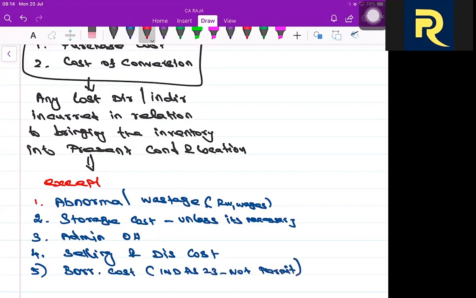You should be very careful with respect to storage cost and borrowing cost. Why should I be careful? Sometimes we'll be adding them to the cost of inventory and sometimes we'll not. Unless it is necessary, Ind AS is not permitting storage cost. If it is necessary, we'll add storage cost as a part of inventory. The same way, borrowing cost: if Ind AS 23 gives permission, then we'll add it.